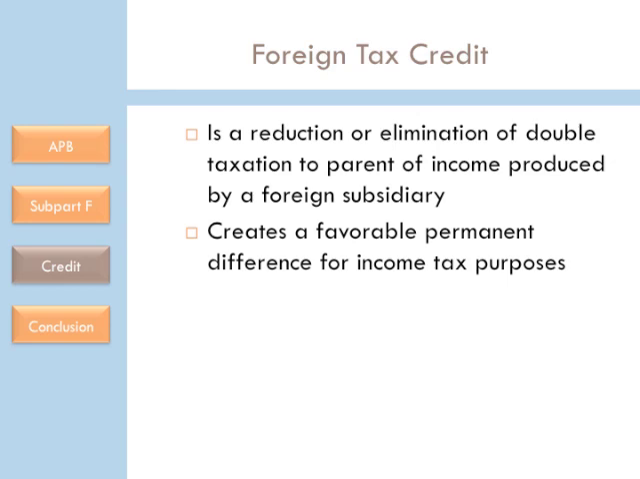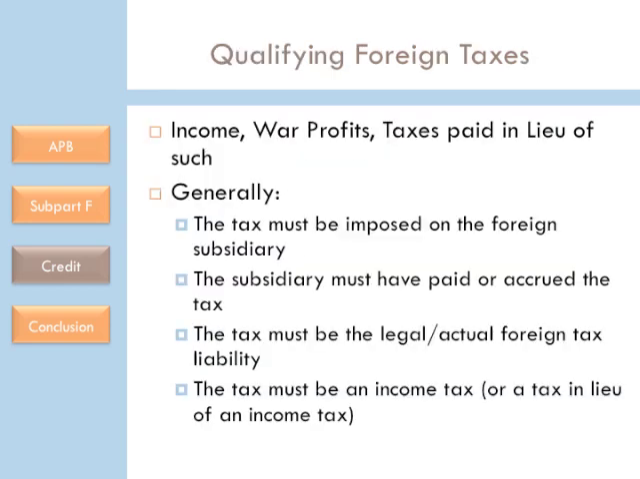The income tax implications of the foreign tax credit are relatively simple. Like most other credits, this tax credit results in a permanent difference between income for financial accounting purposes and for income tax purposes. This permanent difference will in turn lead to a reduced taxable income and a lower effective tax rate.